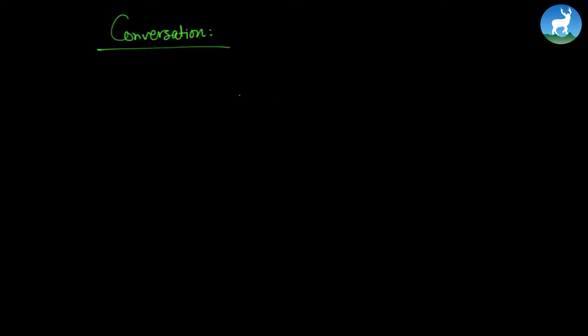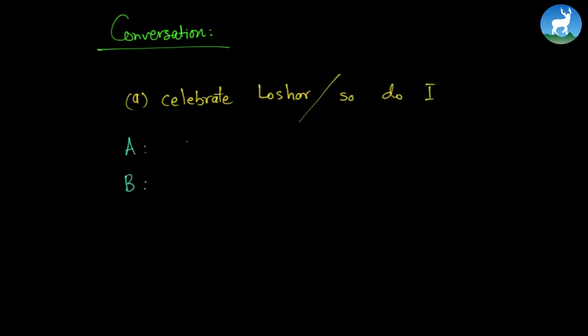Conversation. Now if you're going to converse between you and your friend, you need to use some of the given agreement and disagreement structures. Let me show you how you do it by one example. I celebrate Losar, so do I. And now have a conversation. Let's say we have Mr. A and Mr. B, or Miss B. I celebrate Losar. And you would say something like, so do I. Very easy.